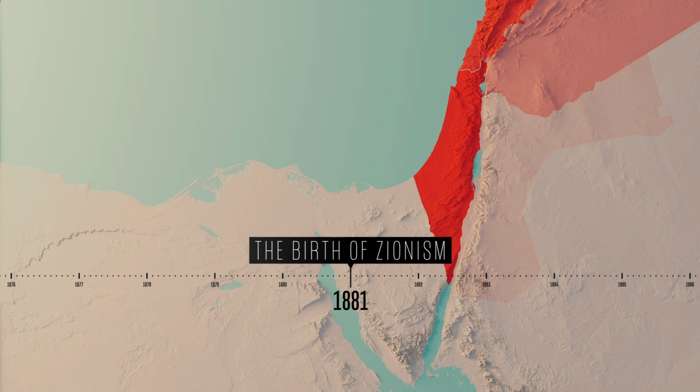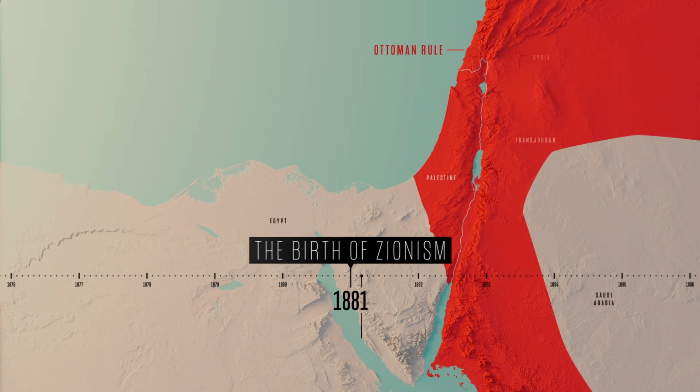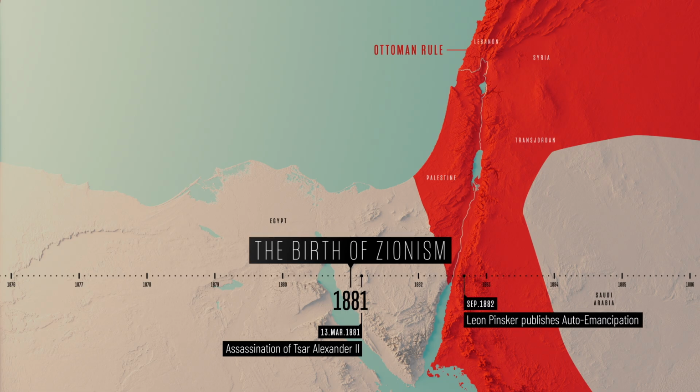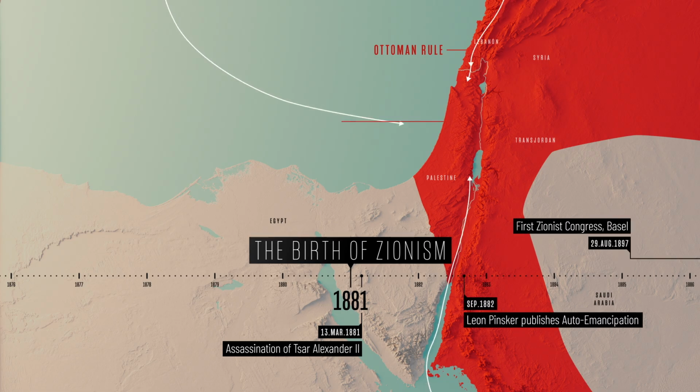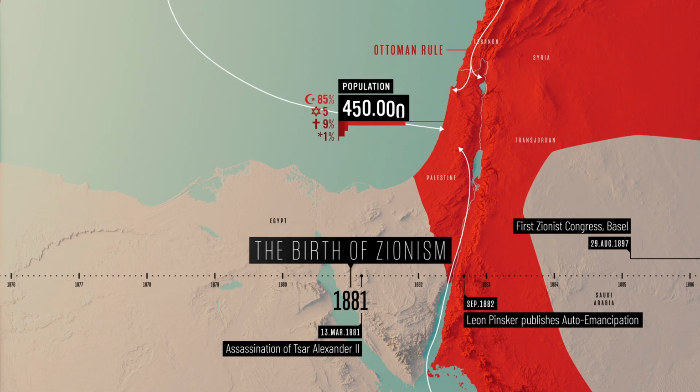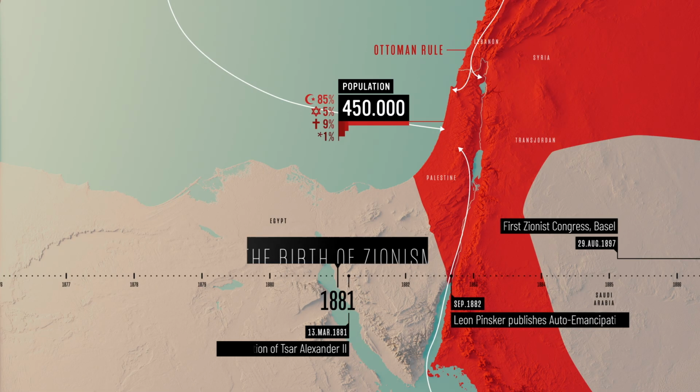In the late 19th century, the Zionist movement is born in Europe. Driven by anti-Semitism, the first Jewish immigrants moved to Ottoman Palestine to found agricultural colonies.